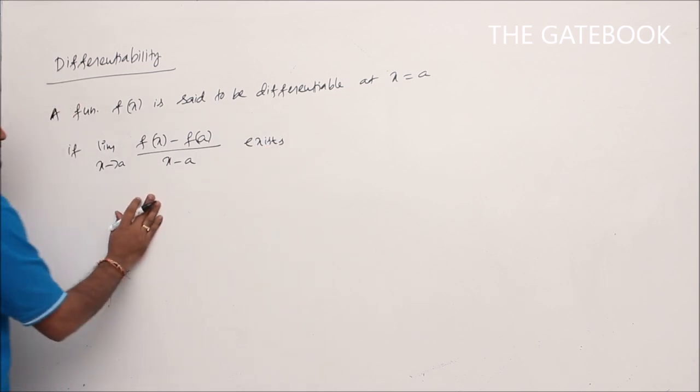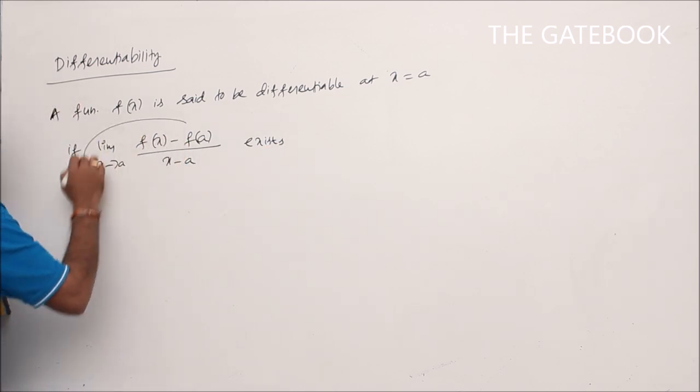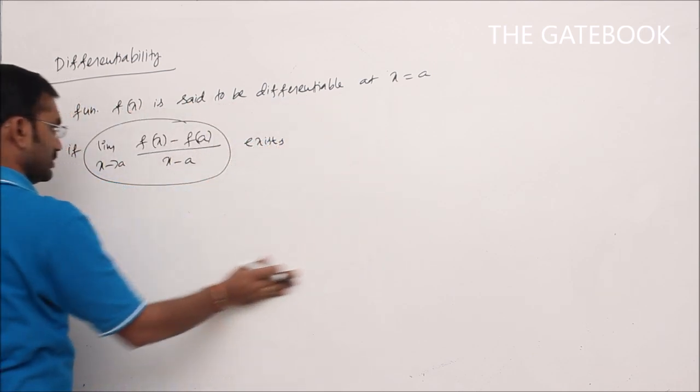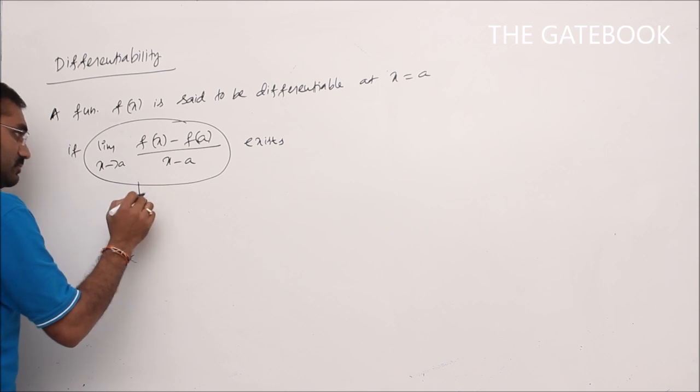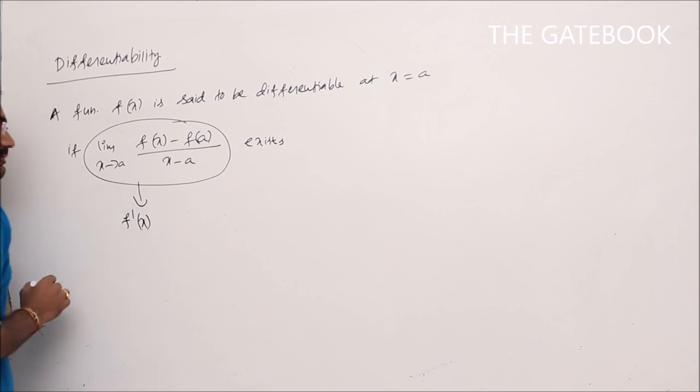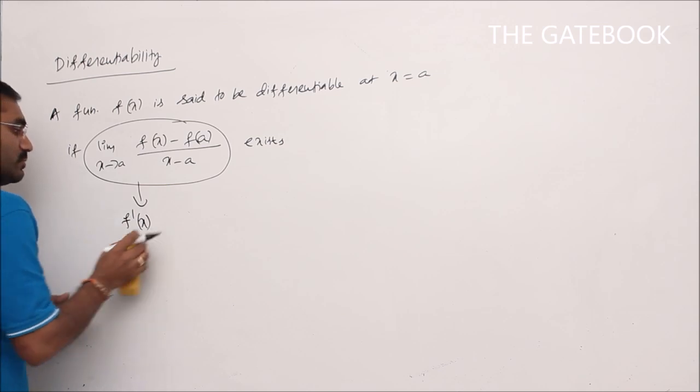If this limit exists, then I can say that the function f of x is differentiable at x is equal to a. Then that will give f dash of a.